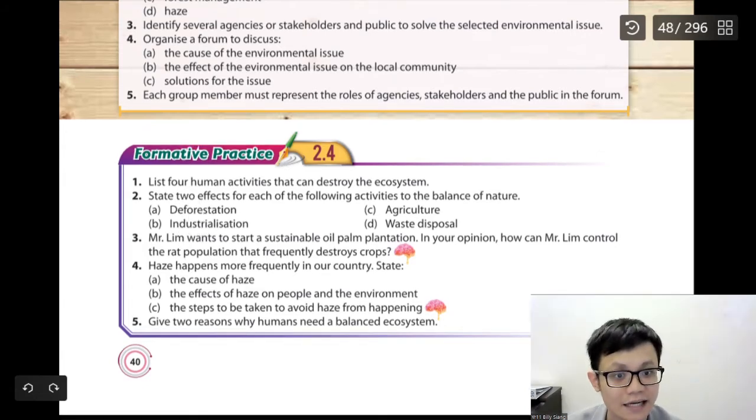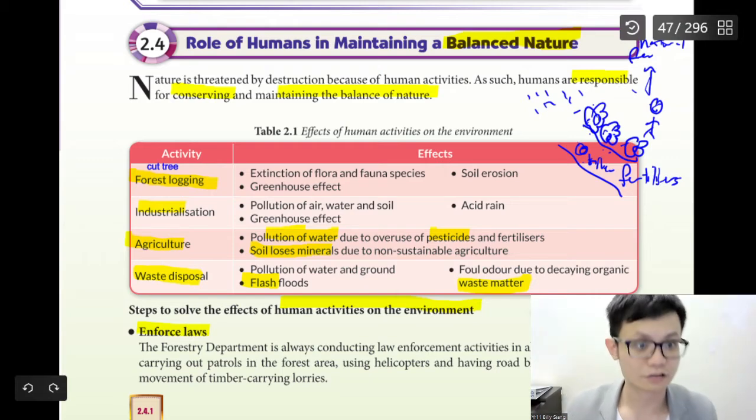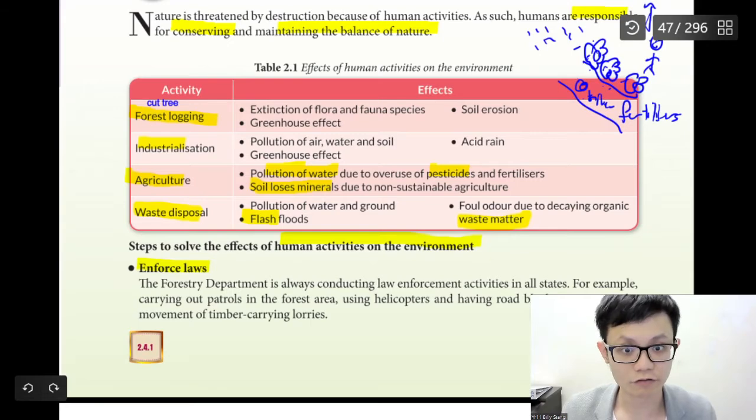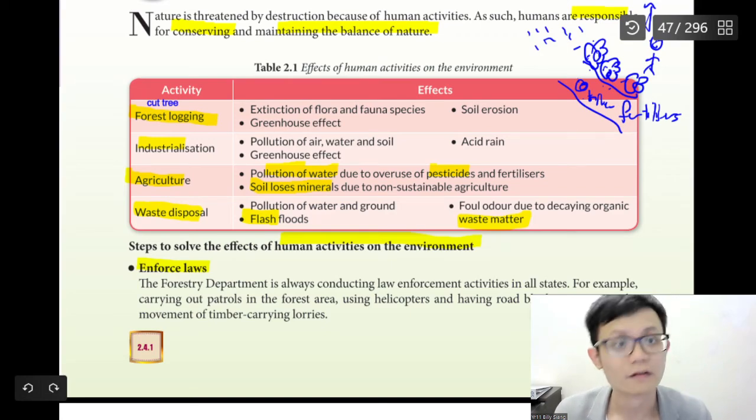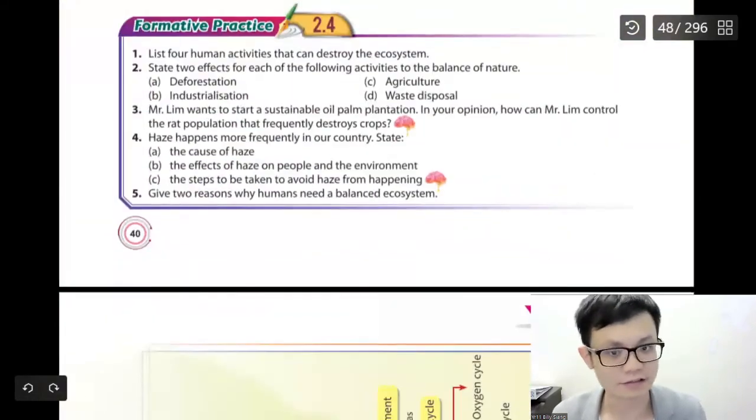List 4 human activities that can destroy the ecosystem. So we can see here the activities of humans that destroy the environment. We can say 1, 2, 3, 4: forest logging, industrialization, agriculture, and waste disposal activity. So 4 activities. Okay, the question is already asked.